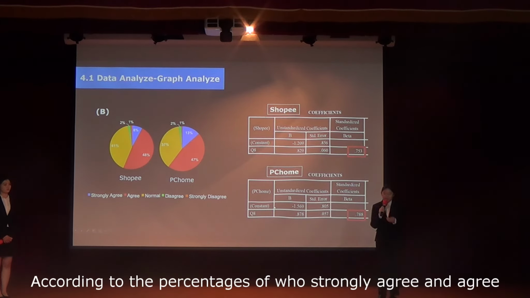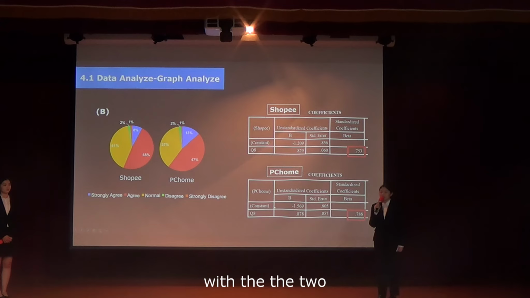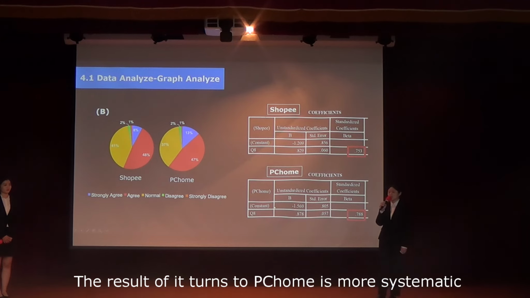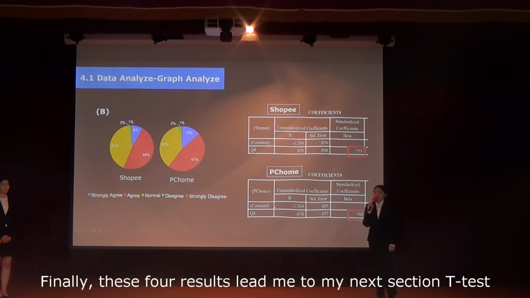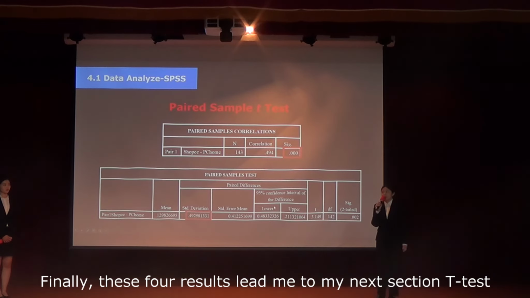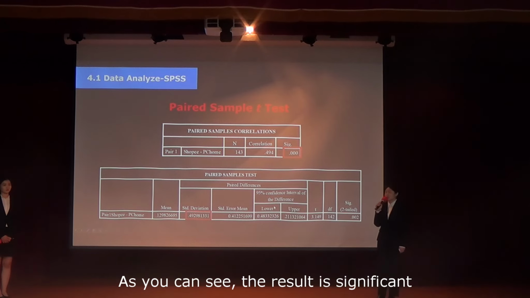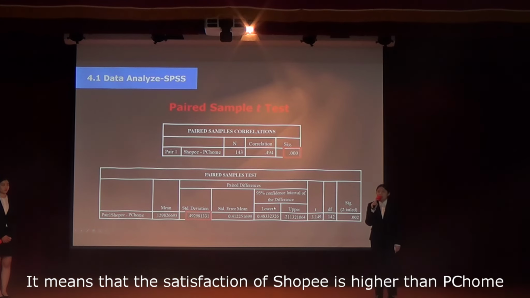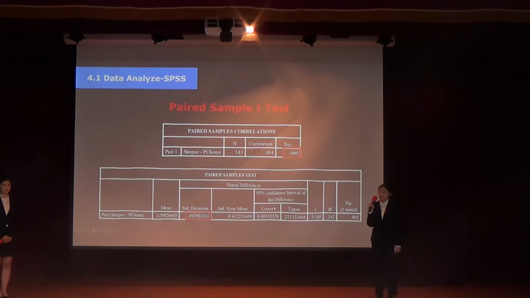According to the percentages of who strongly agree with the good management system, the result of it turns to PChome is more systematic. Finally, the 4 results lead me to my next section, t-test. As you can see, the result is significant and the mean difference is a positive number. It means that the satisfaction of Shopee is higher than PChome.